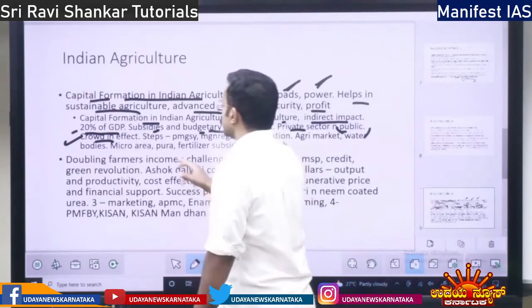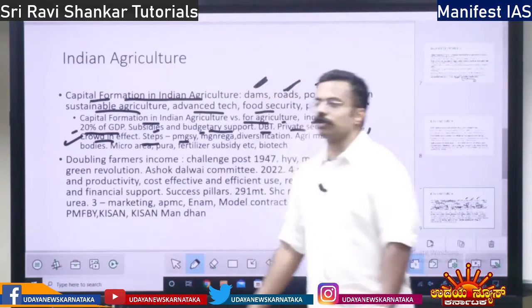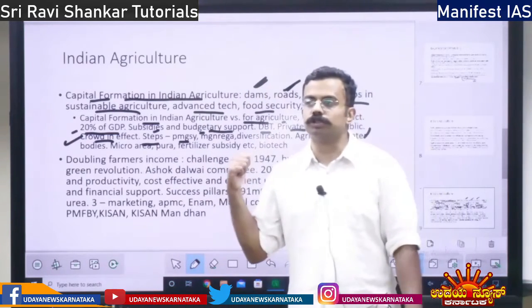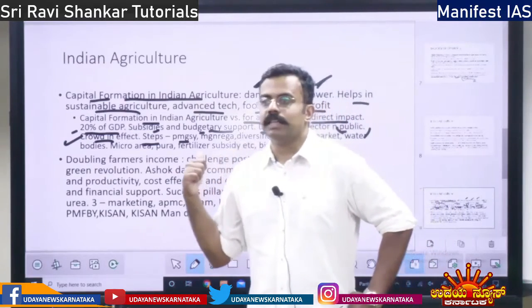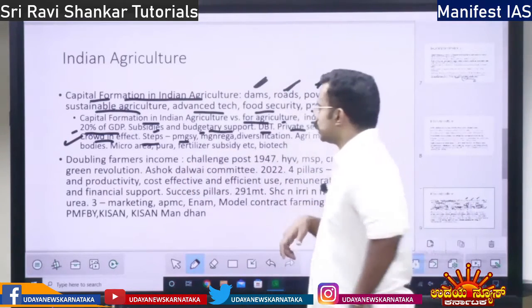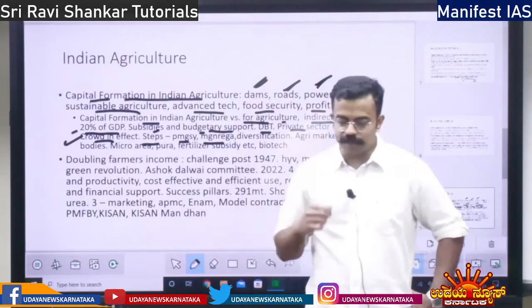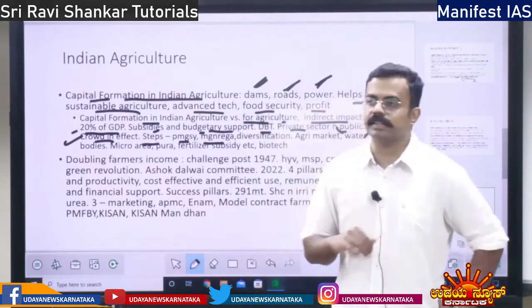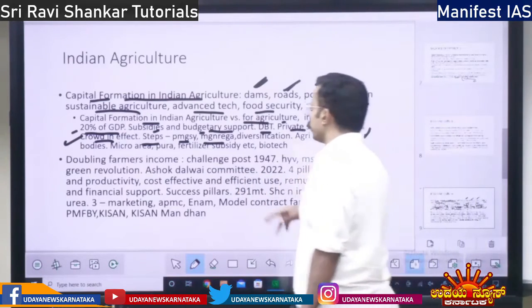Then you have steps towards capital formation. One, Prime Minister Gram Sadak Yojana. We are building roads, and that will lead to capital formation. Then you have MGNREGA, off-season employment. When there is no agricultural season, employment will be given under MGNREGA, and that will lead to capital formation.